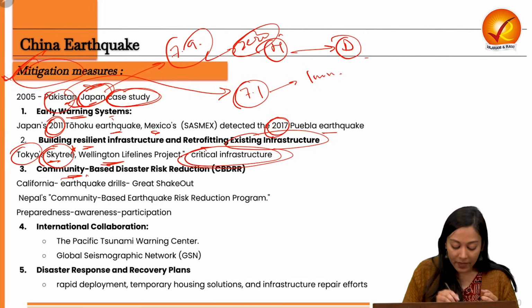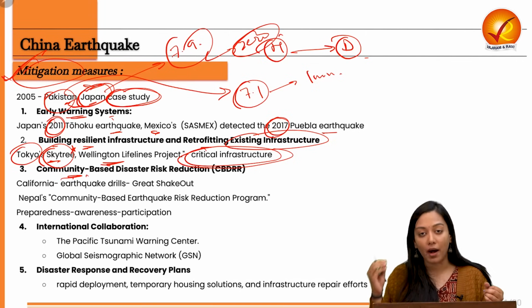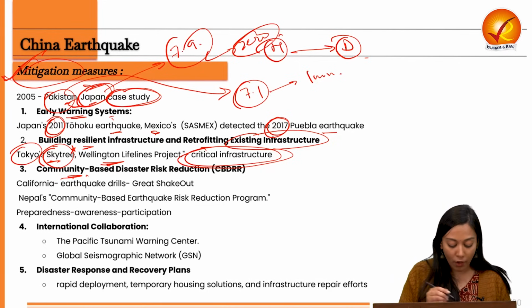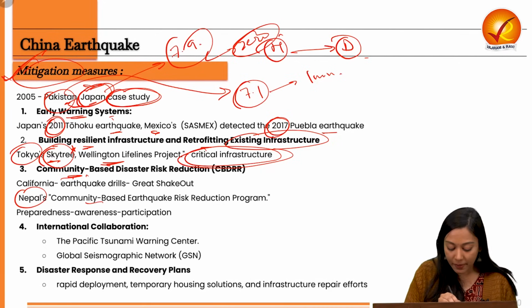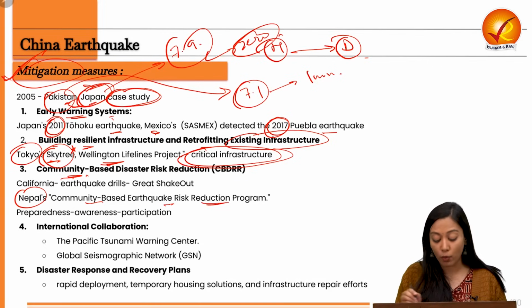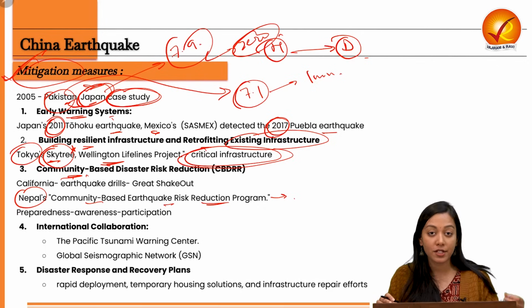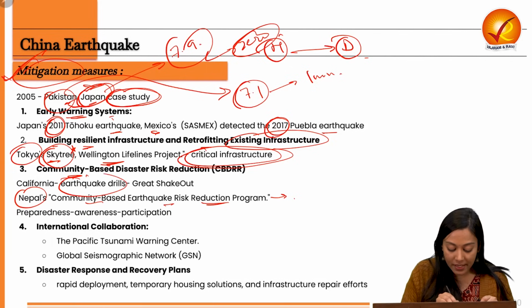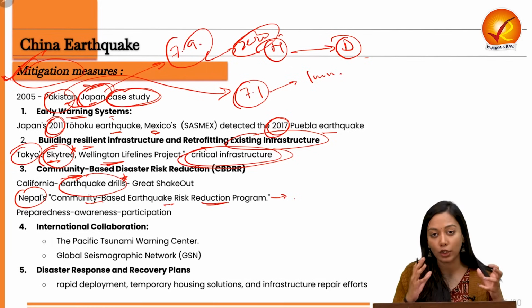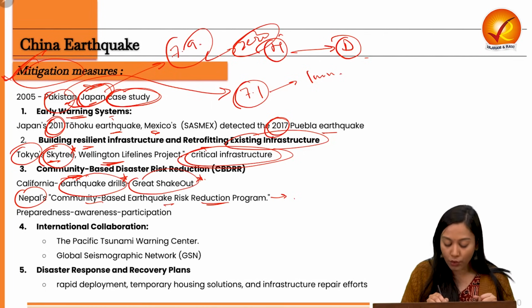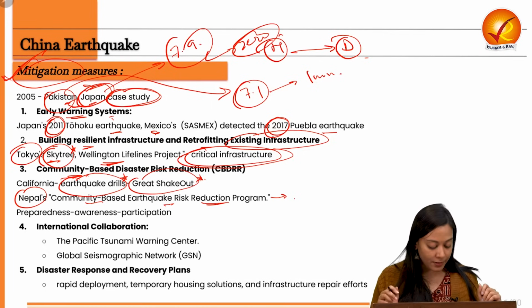Next, we need preparedness, awareness and participation from the community. Public participation is very essential in order to carry out effective mitigation. For example, in Nepal, we have the community-based earthquake risk reduction program where community training and community participation addressing the vulnerability of the area are done. Next, in California, earthquake drills are conducted in community halls, in schools, etc., which is also named the Great Shakeout. So you can also quote these examples in your mains answers.